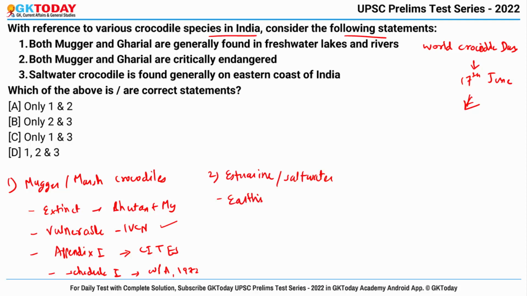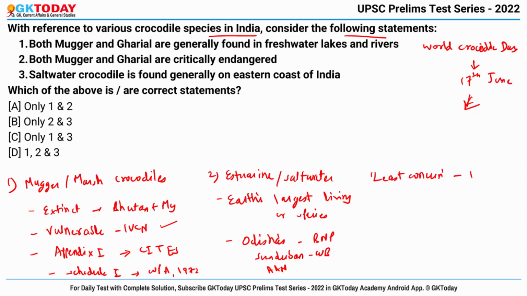Now second are Estuarine or saltwater crocodiles. These are considered Earth's largest living crocodile species, and these are usually found in Odisha's Bhitarkanika National Park and Sundarban in West Bengal. Also they are found in the Andaman and Nicobar Islands. Talking about their protection status, they have been categorized as least concern in the IUCN Red List. Then they have been included in Appendix 1 of CITES, and also in Schedule 1 of the Wildlife Protection Act of 1972.